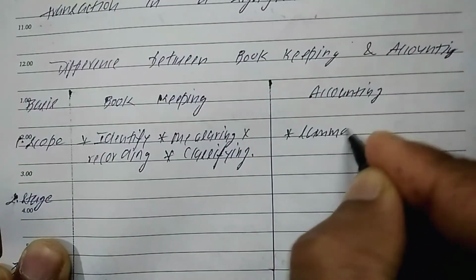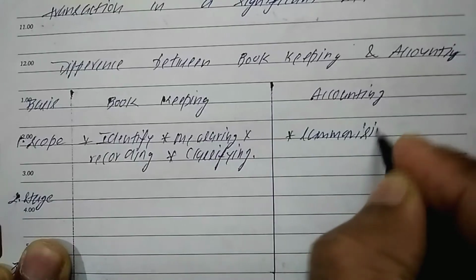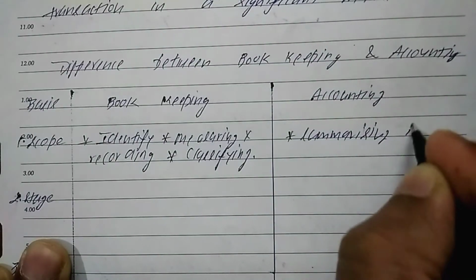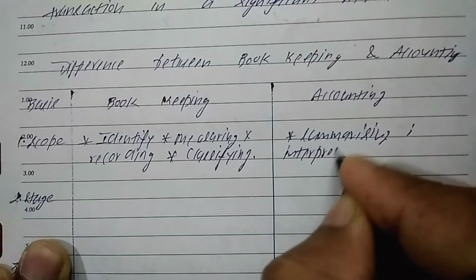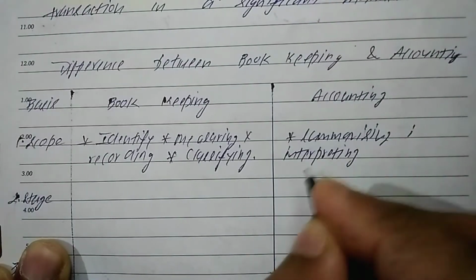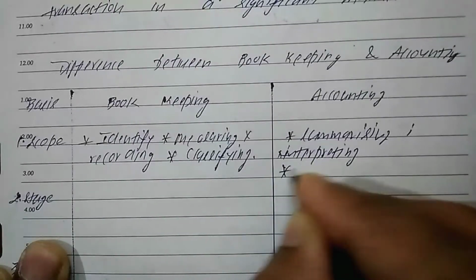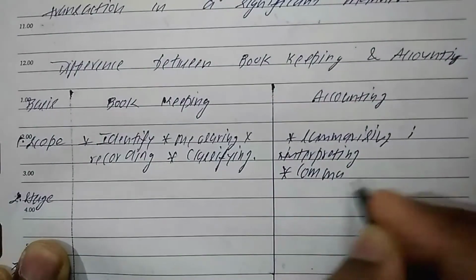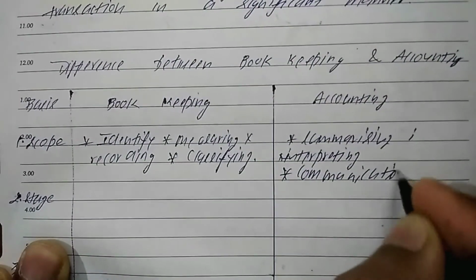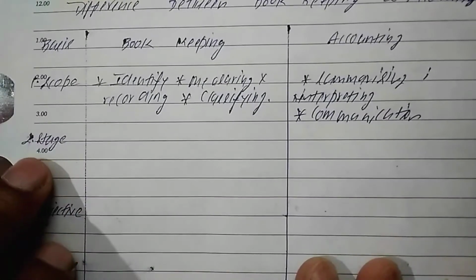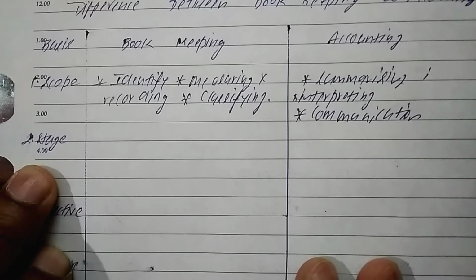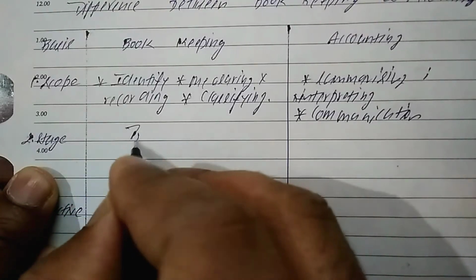What is accounting? The accounting scope is concerned with summarizing, interpreting the transaction, and communicating the information to the end user. So this is accounting. Now the second basis of the difference is stage. It is the primary stage.